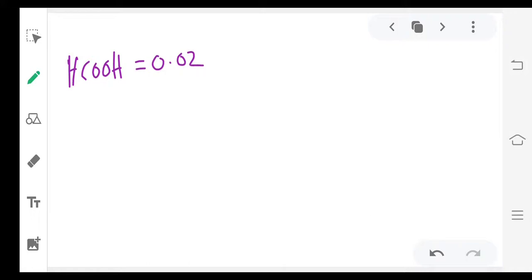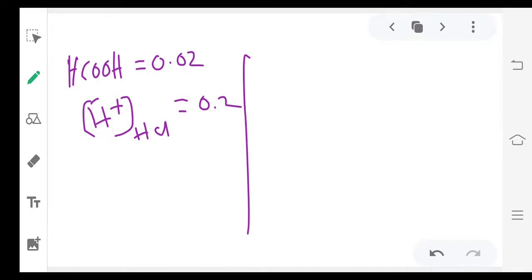And H plus obtained from HCl. H plus concentration from HCl, how much? HCl is a strong acid, that's why the acid concentration we can take directly. So that is 0.2. Sorry, this is 0.2, not 0.02. 0.2.